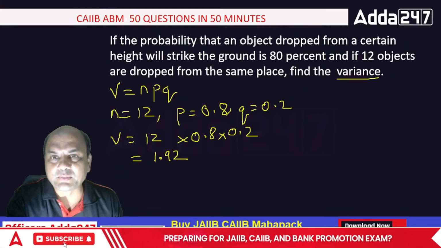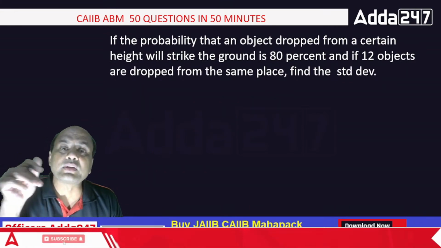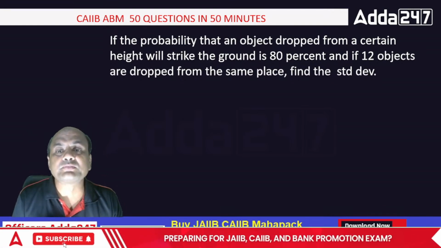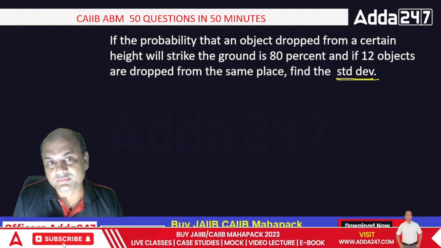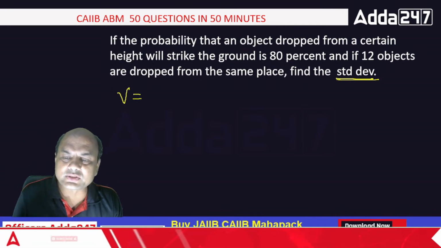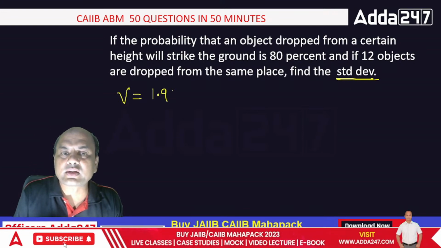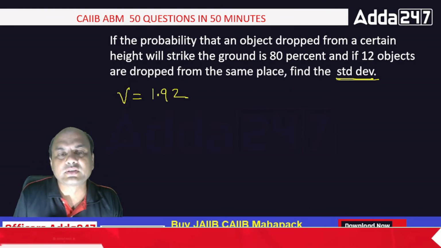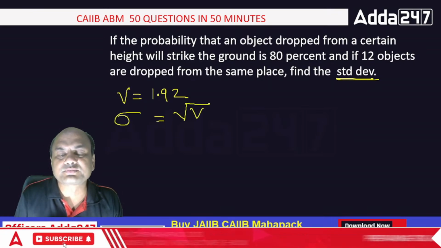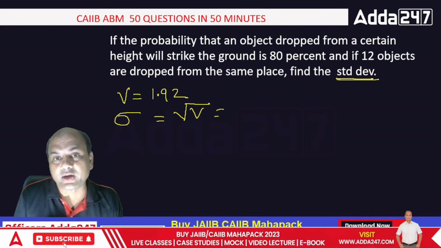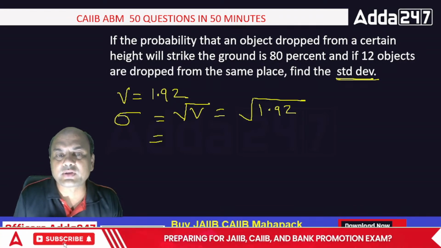Same problem, but find the standard deviation. Variance you already found: 1.92. What is the relationship between standard deviation and variance? Standard deviation, we write it psi. Psi equals square root of V, variance. So find the square root of 1.92, everyone. Do it on the calculator.